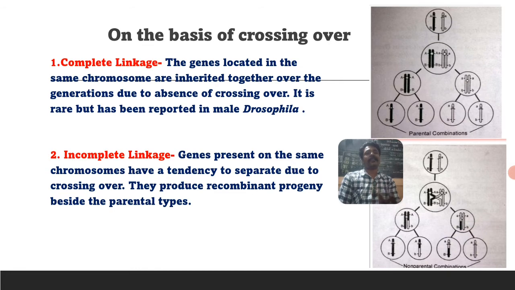Parental types are one type, and recombinant means the combinations are different here. Those kinds of progenies are produced from incomplete linkage. In complete linkage there is absence of crossing over. It is rare, but it has been reported in only one species, that is male Drosophila.